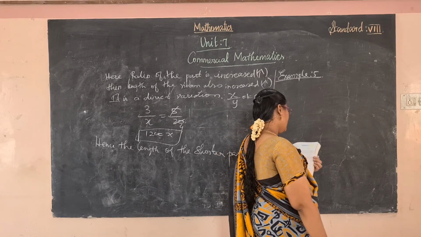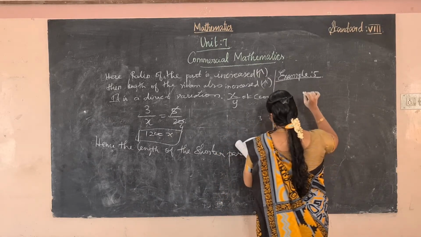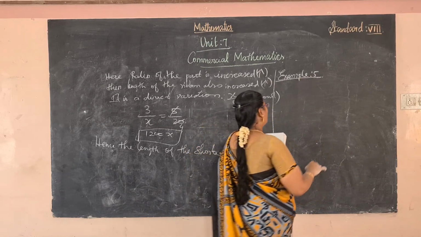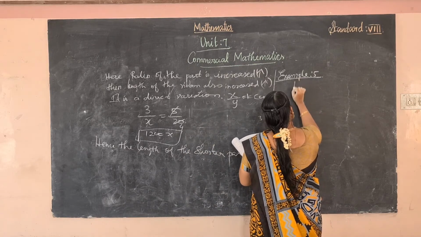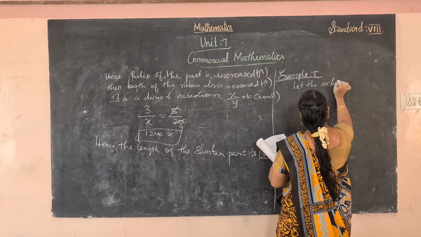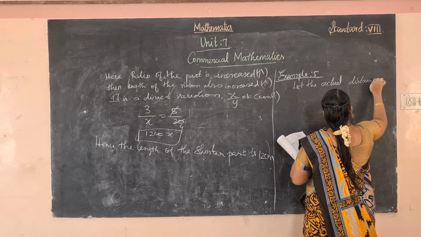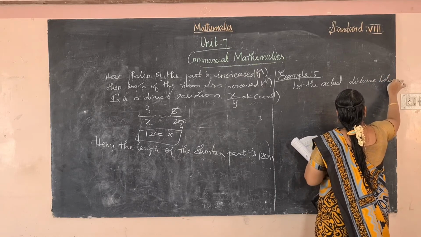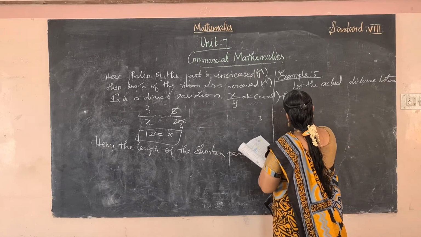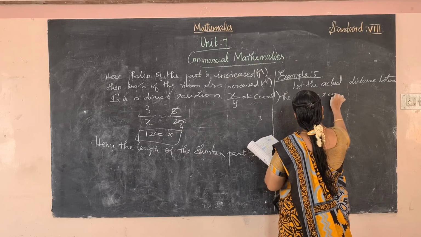So let the actual distance between the cities be x. Okay. Whatever question they have asked, we have considered that as x, that's it. Okay, right. So let the actual distance between the cities be x centimeter.